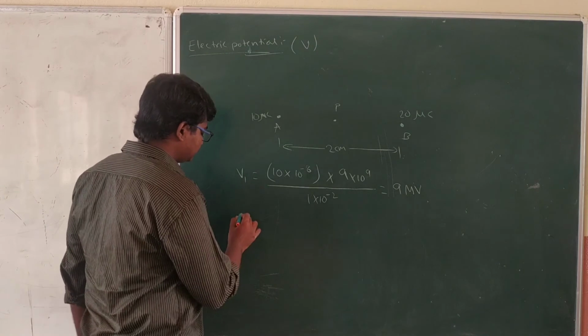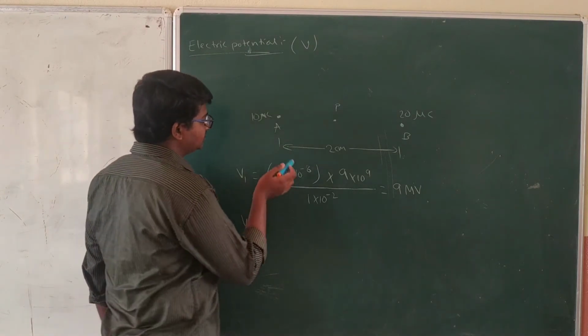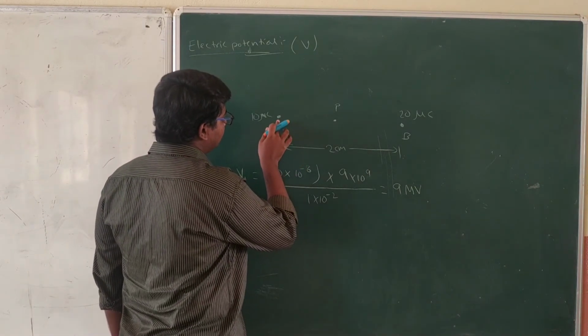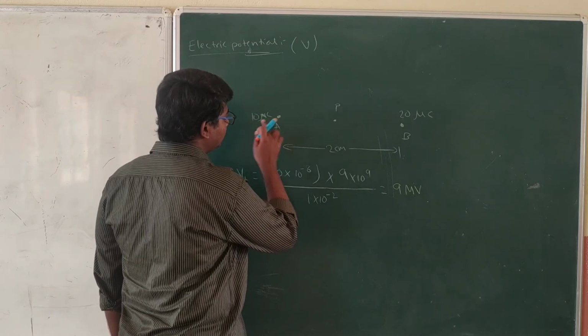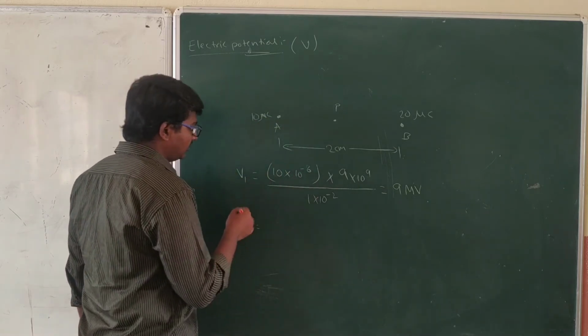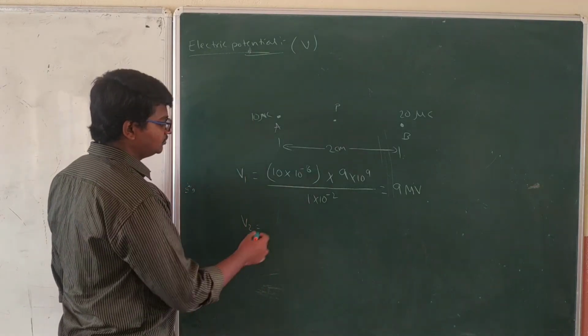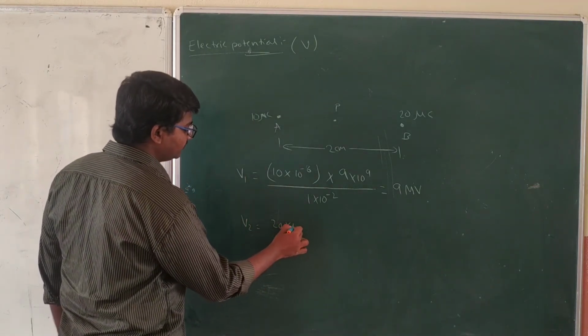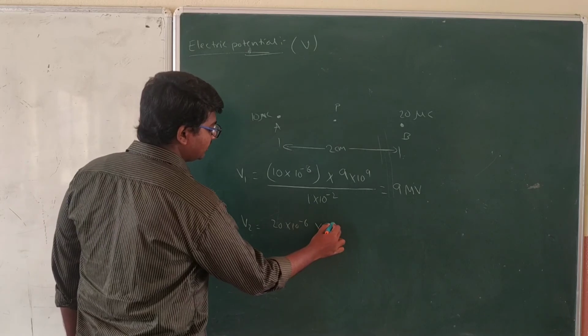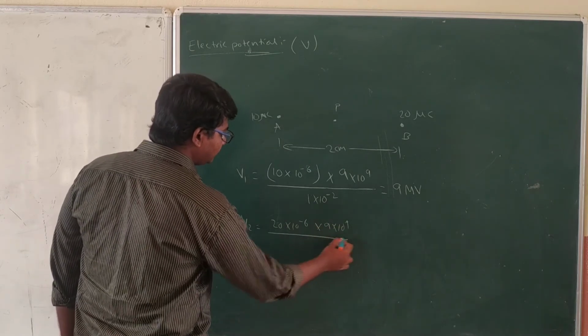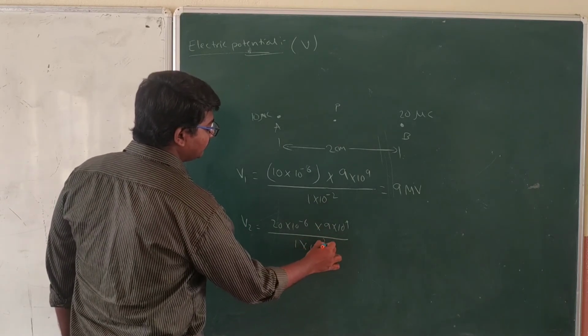Next, what do we have to do? We have found the potential due to the 10 microcoulomb charge at point P, and now we have to find the potential due to the 20 microcoulomb charge, that is 20 into 10 power minus 6 into 9 into 10 power 9 divided by 1 into 10 power minus 2.